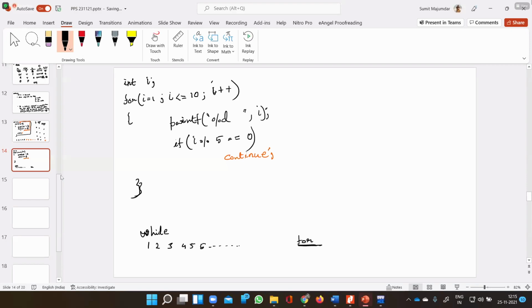Anyone want to help me with this other than Krishna? Sir, it will print 1 to 10, like 1, 2, 3, 4, 5, 6, 7, 8, 9, 10. No, sir, it will print 1, 2, 3, 4, 6, 7, 8, 9. 5 and 10 will not be printed.